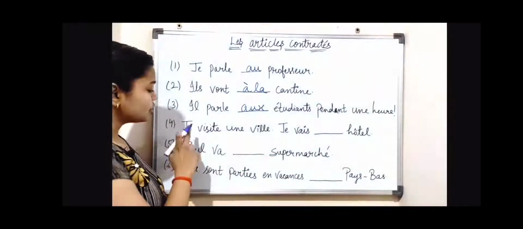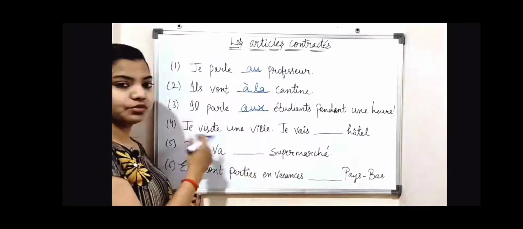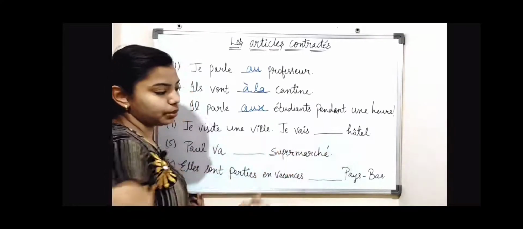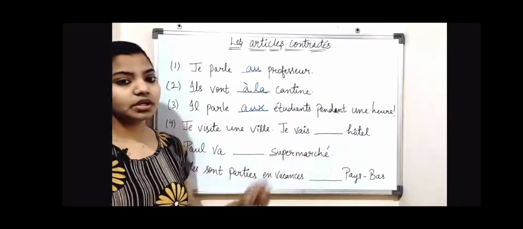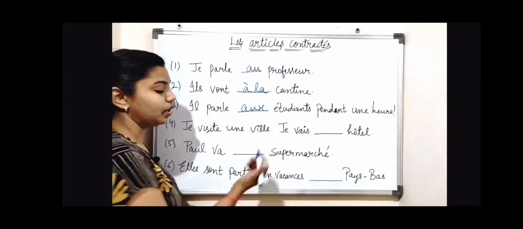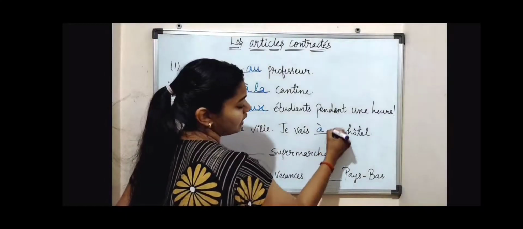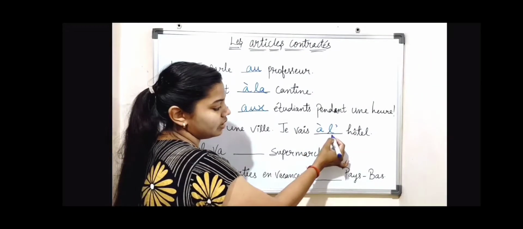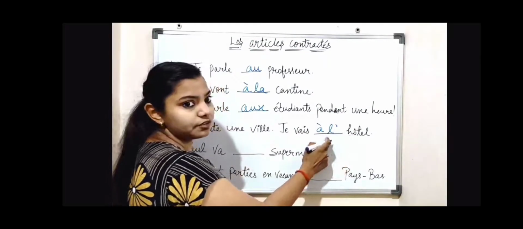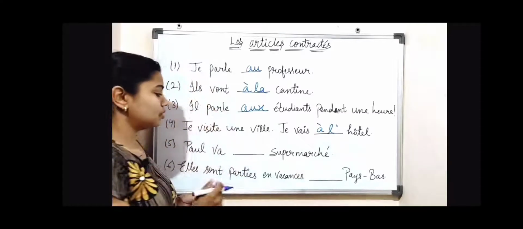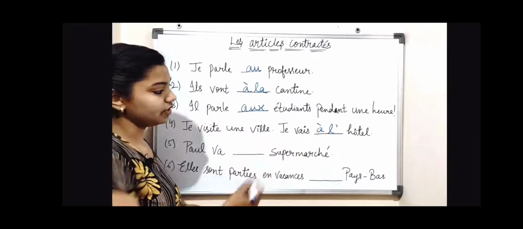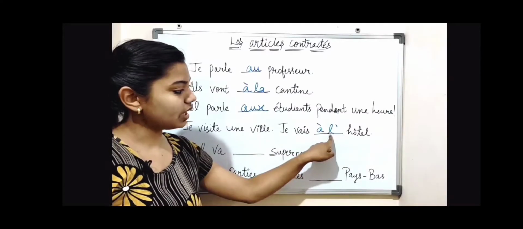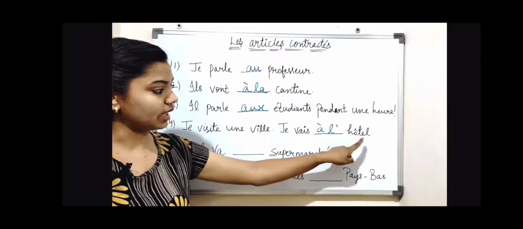Now number 4, je visite une ville, I visit a city, je vais dash hôtel, I go to the hotel. So je vais à l apostrophe, because h is also considered a vowel, so we put l apostrophe in front of hotel. So je visite une ville, je vais à l'hôtel. For pronunciation, this is a merging and we pronounce it like this, l'hôtel.